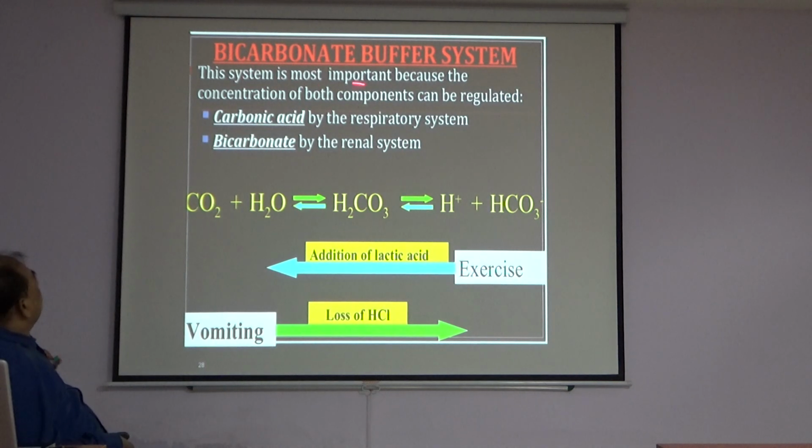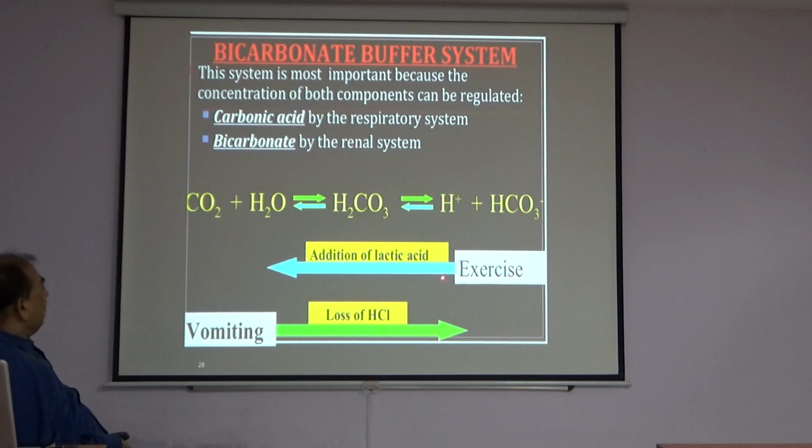Bicarbonate buffer system, continued. This system is most important because the concentration of both components can be regulated: carbonic acid by the respiratory system and bicarbonate by the renal system. Carbon dioxide combines with water to form carbonic acid, which dissociates into hydrogen ion and bicarbonate ion.